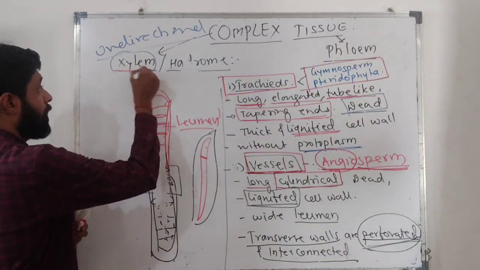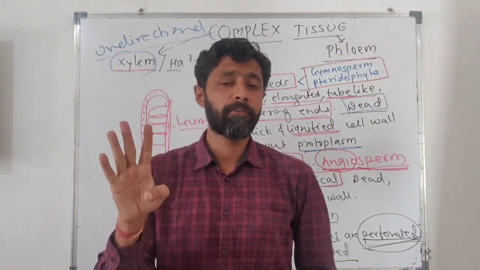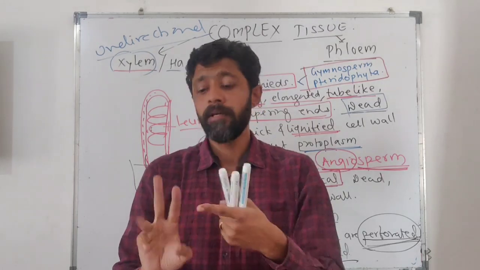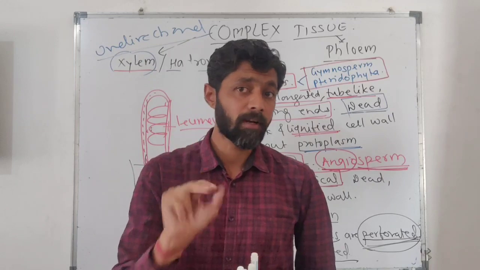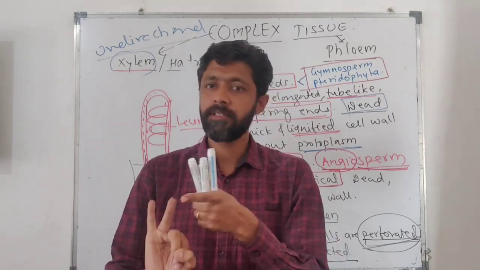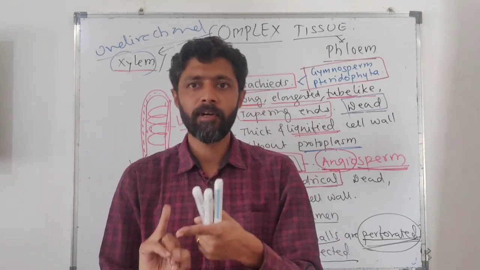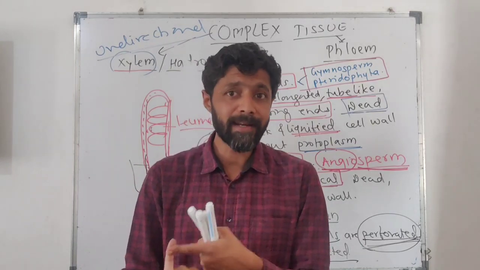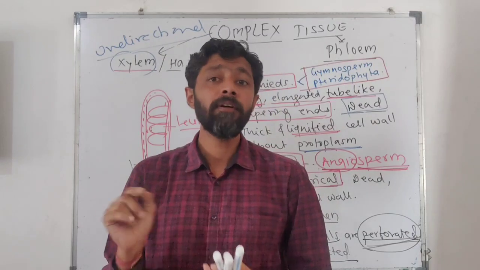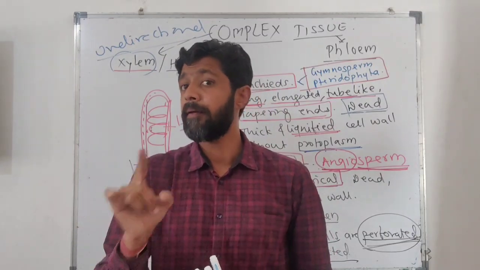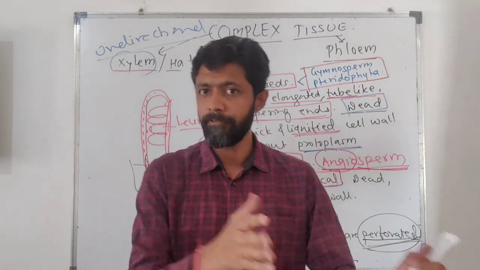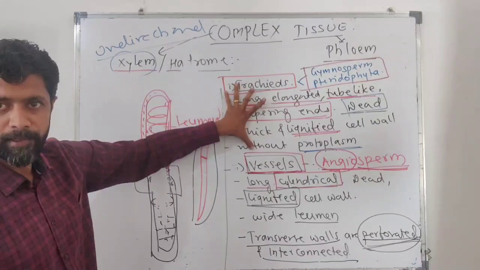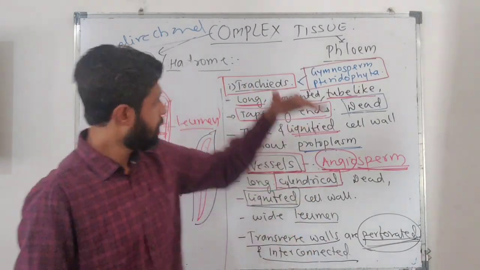In a xylem tissue, we have considered xylem tissue is comprised of 4 different types of tissue: tracheid, vessel, xylem fiber and xylem parenchyma. Among that, only tracheid and vessels are the water conducting elements. Xylem fiber or xylem sclerenchyma are mainly meant for providing mechanical strength, and xylem parenchyma is considered for the storage of food. Xylem parenchyma has to perform one more function that we will consider in the last one. See, tracheids and vessel are the main water conducting elements. So you should be clear about it.